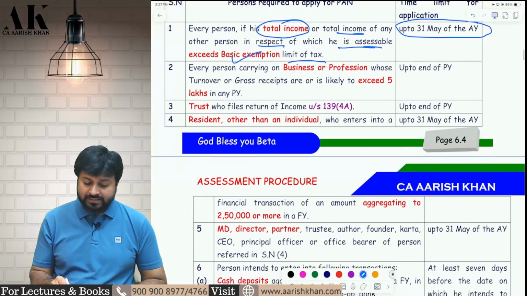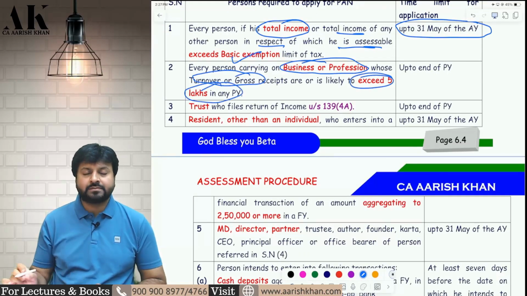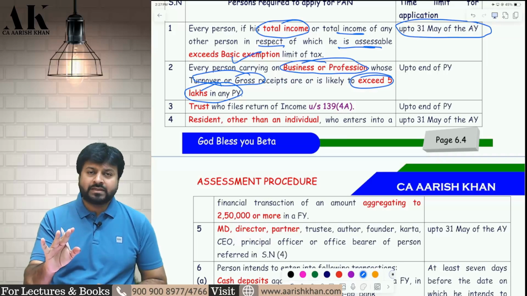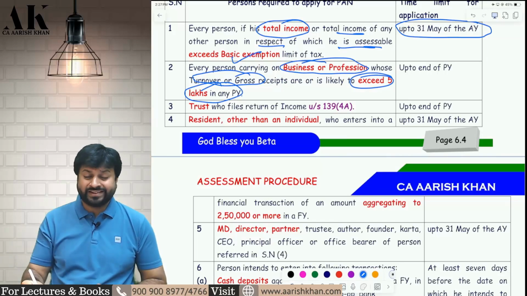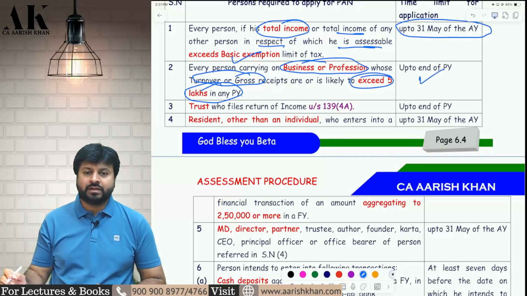Second, if your business or profession turnover or gross receipt is likely to exceed 5 lakh rupees, you are supposed to make an application, but with a stricter time limit: up to the end of the previous year, by 31st of March.